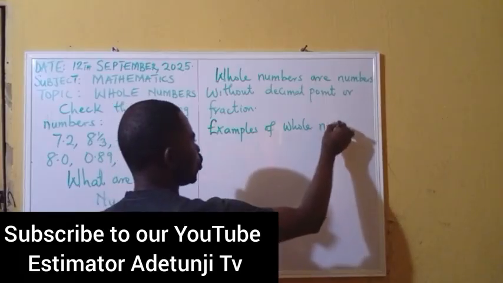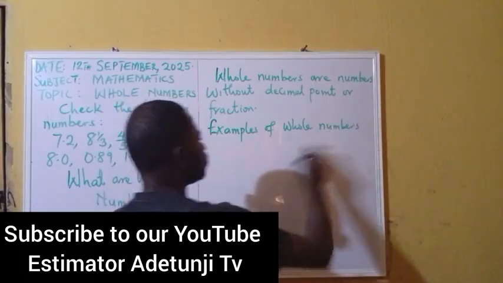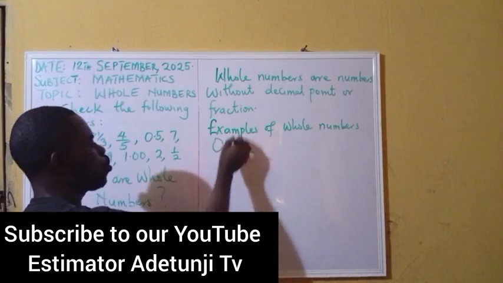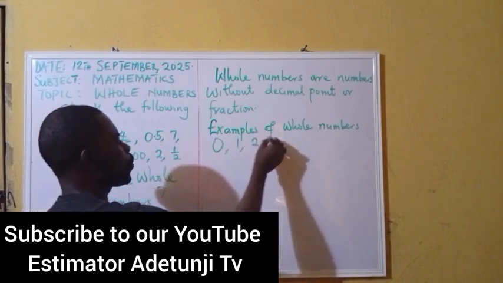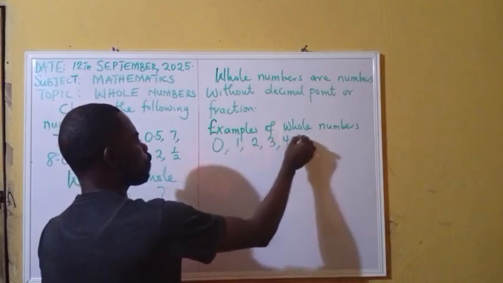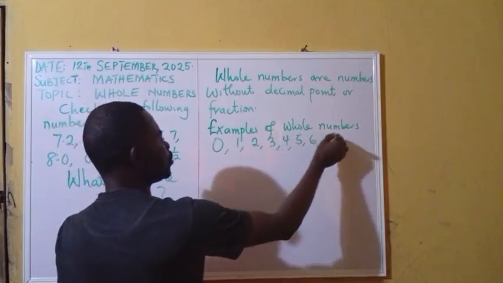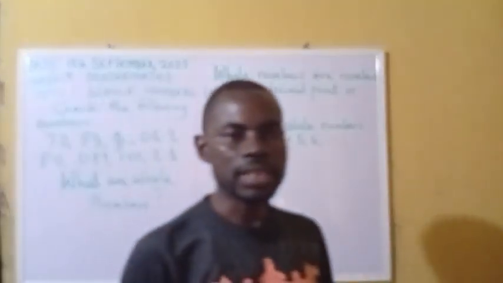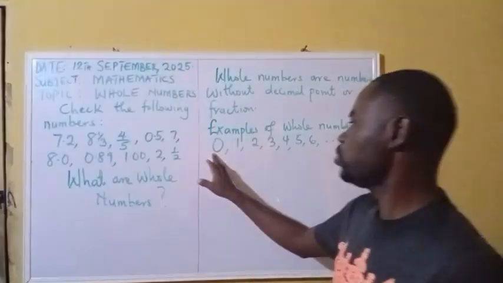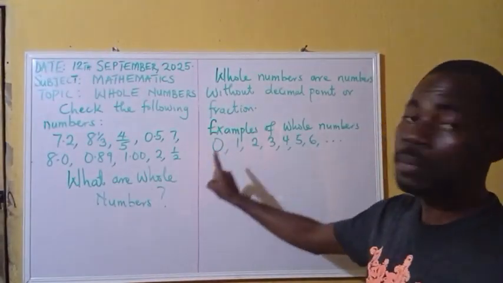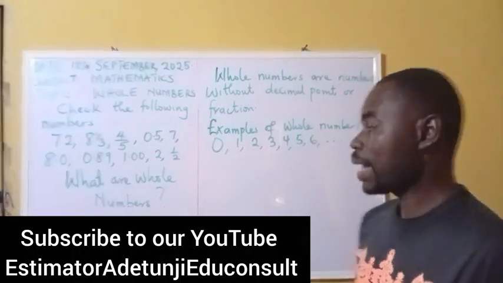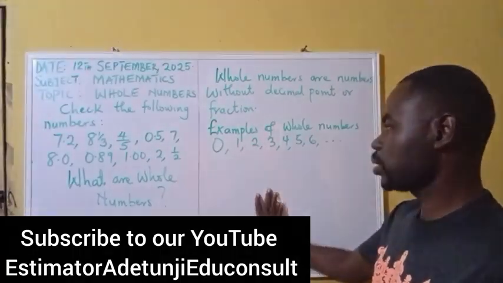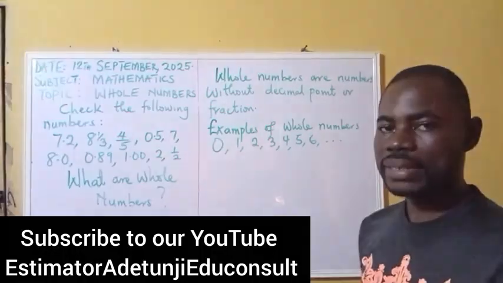That is 0, 1, 2, 3, 4, 5, 6, and so on. These are whole numbers. But remember, there must not be a decimal point, and there must not be a fraction. So from there, we can know what the answer will be.